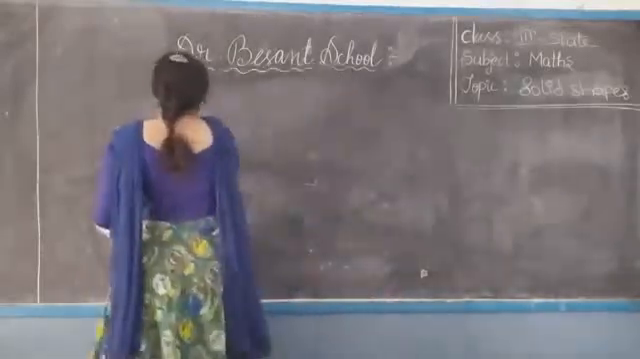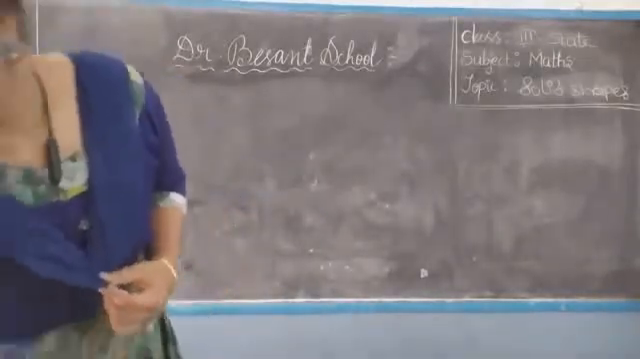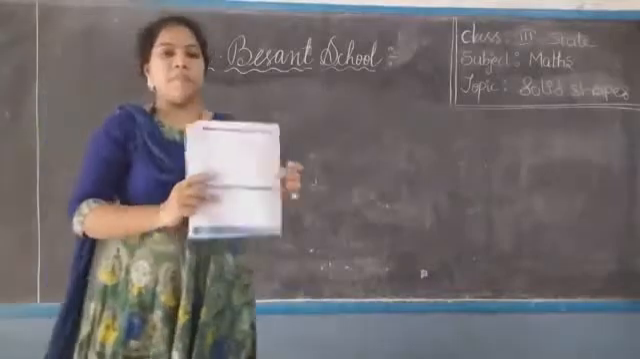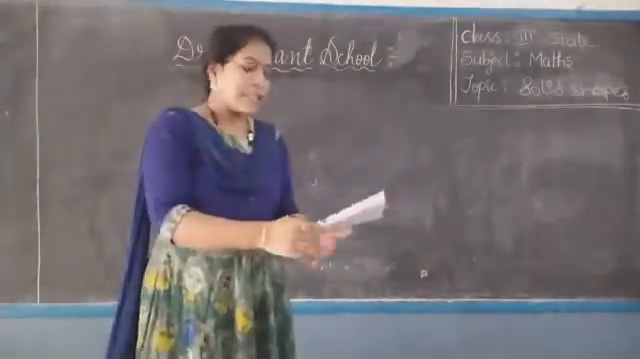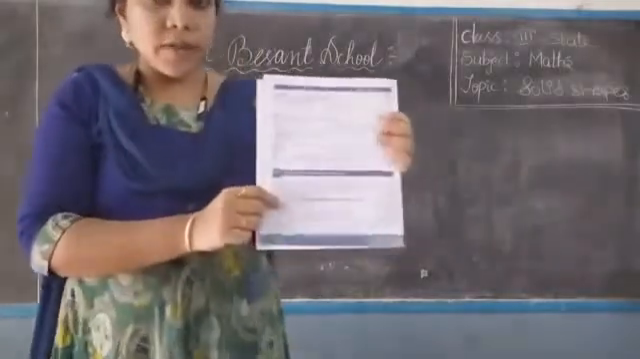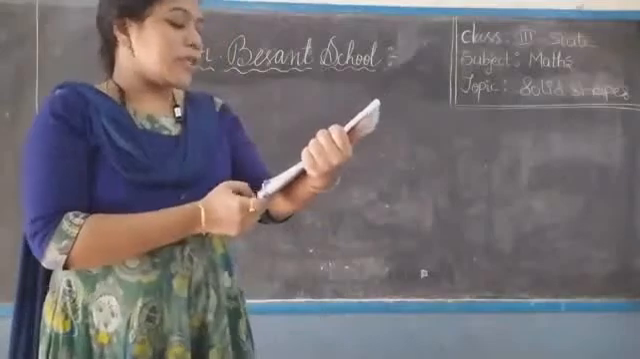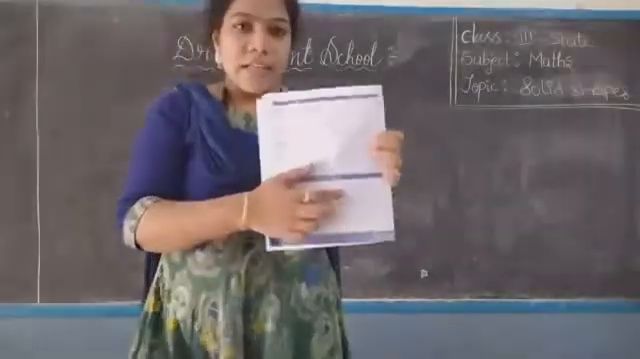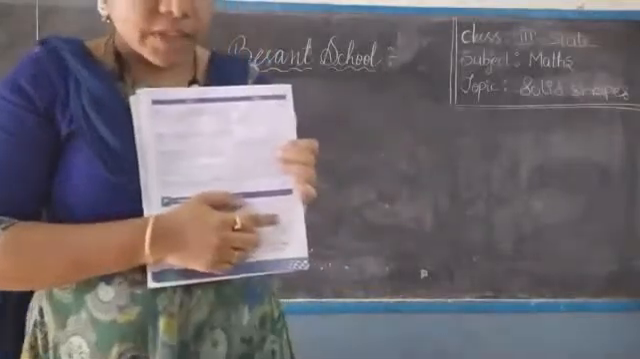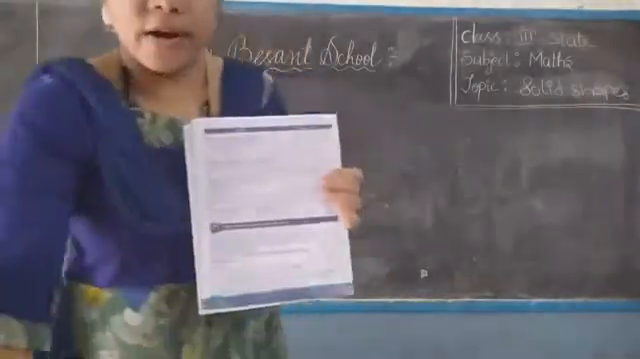Everyone, open page number 6 of your textbook. Page number 6. Okay? See what is there? Higher order thinking skills. Read out the lines. Observe the given figure. It looks like a box. Does it look like a box or not? Yeah, this is looking like a box.